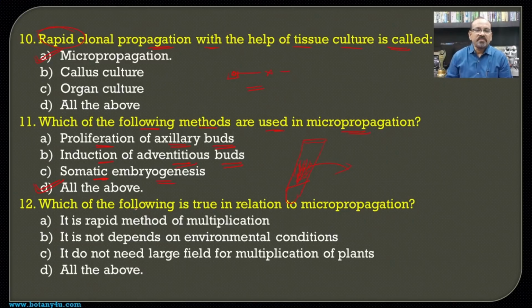Then which of the following is true in relation to micropropagation? If we see micropropagation, it is a rapid method of multiplication, as we have seen in question number 10.